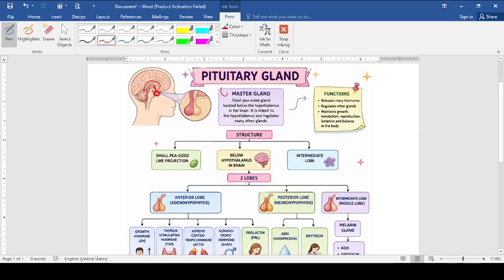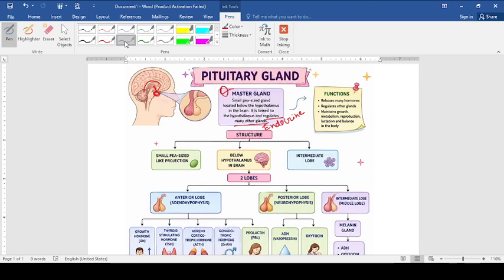So here you may get the question, why is it called the master gland? It's written here that it regulates other glands. This is the last line you have to see: it regulates all the other endocrine glands. Instead of other glands, you will write endocrine glands, which will regulate the overall function, you can say. So it will regulate all the endocrine glands. That's why it is the master gland.